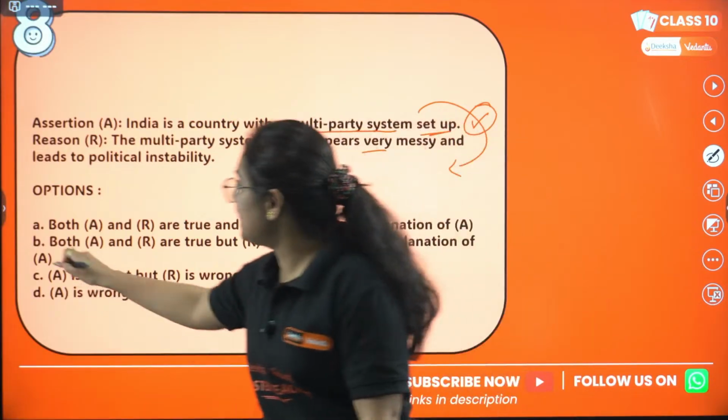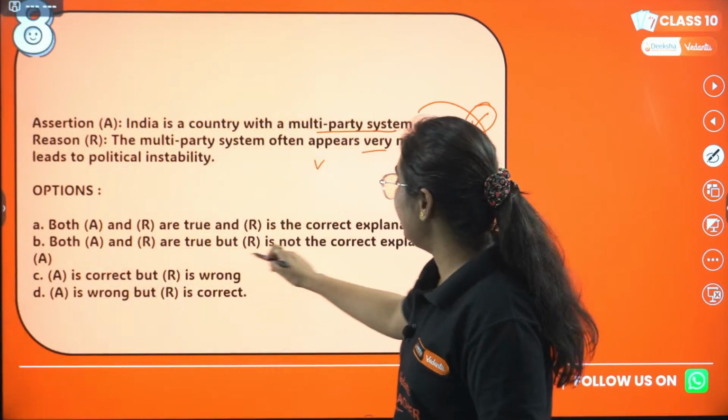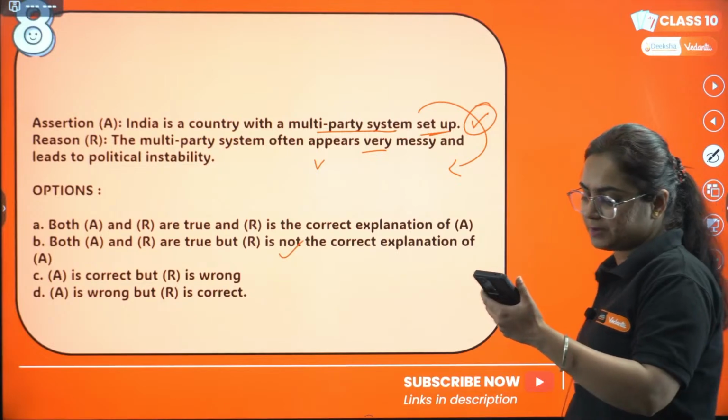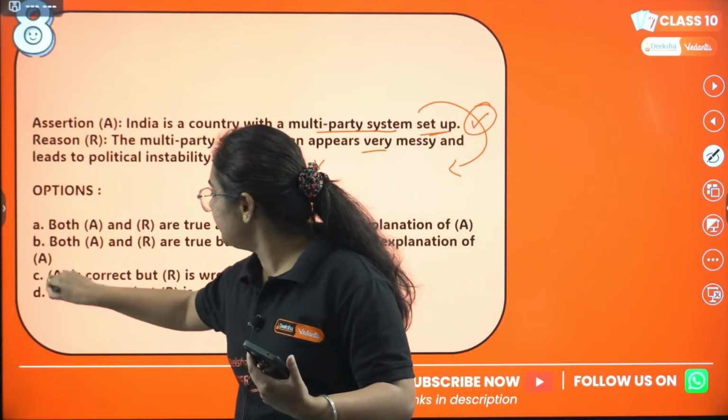Get it? What is the correct option? B. Both A and R are true, but R is not the correct explanation. It's not C. Okay, Aditya, it's not C.